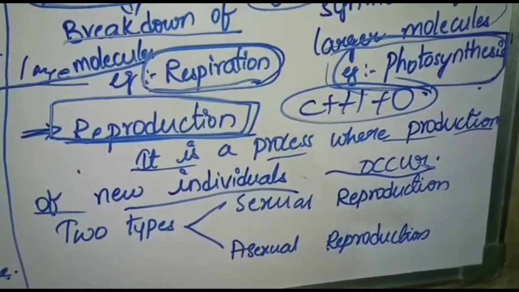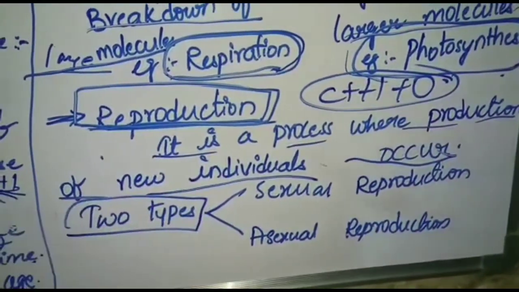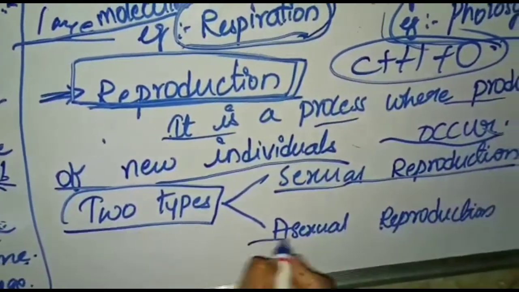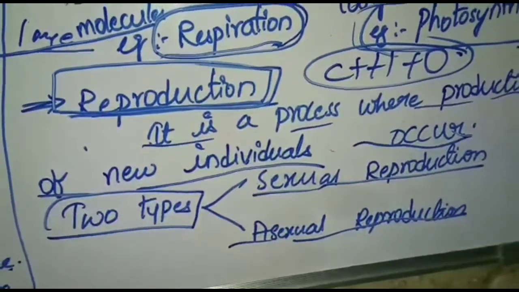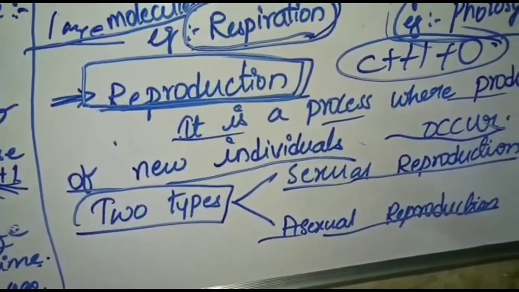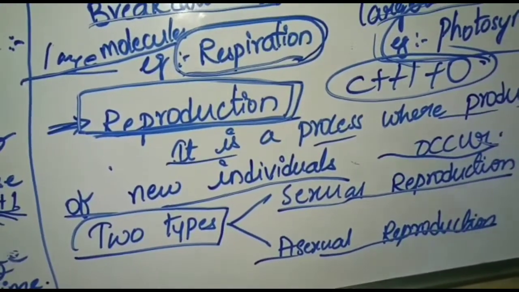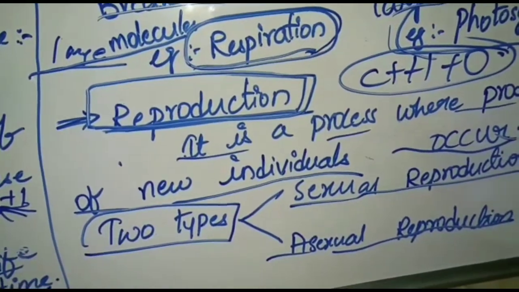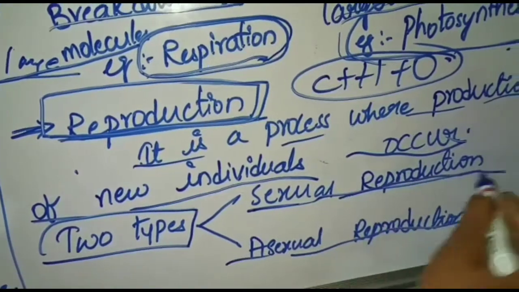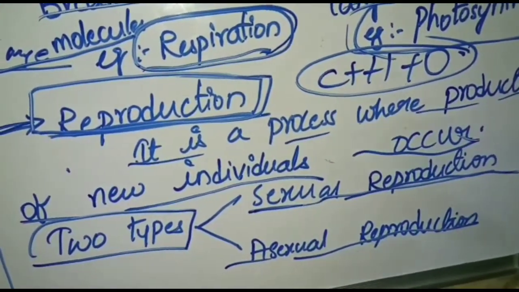Whenever we talk about reproduction, there are two types: sexual reproduction and asexual reproduction. Asexual reproduction generally occurs in plants. In plants there are asexual, sexual, and vegetative reproduction, but in human beings, only sexual reproduction is the mode of producing young ones.